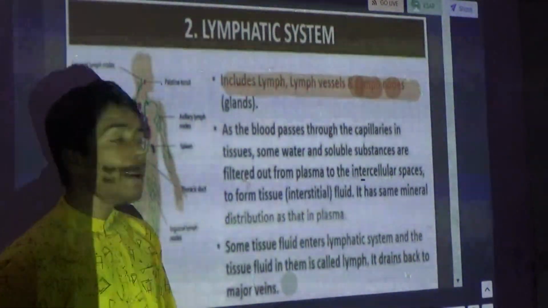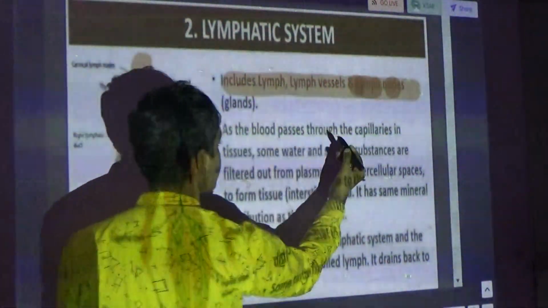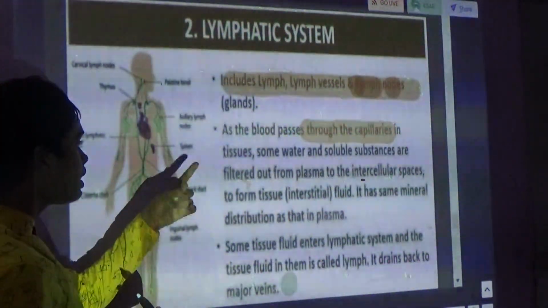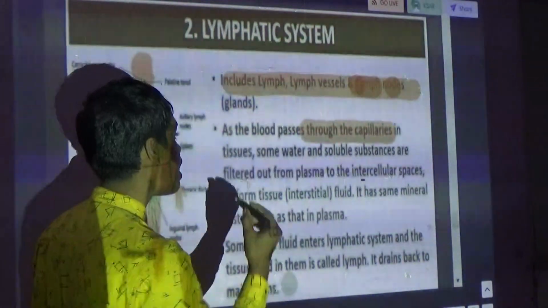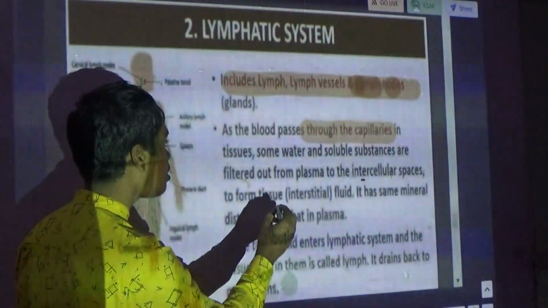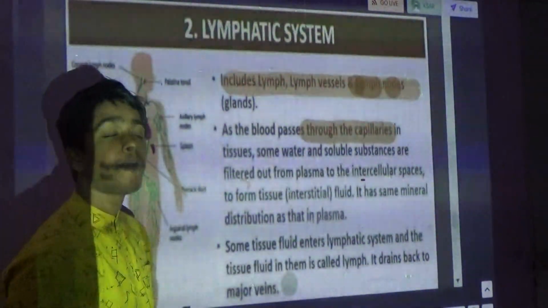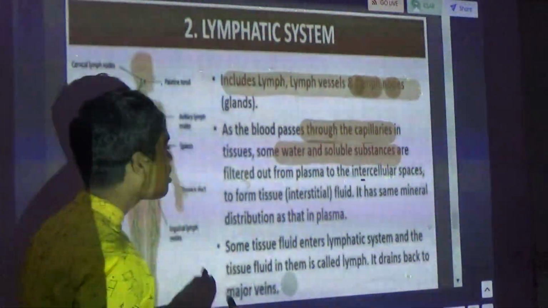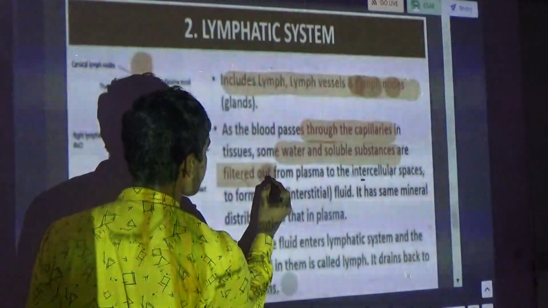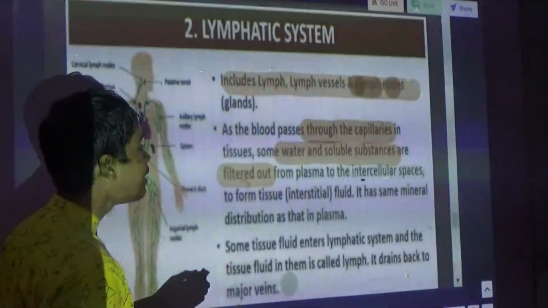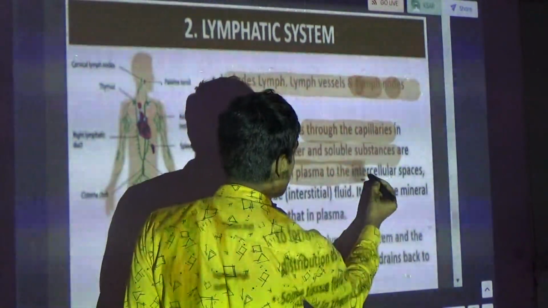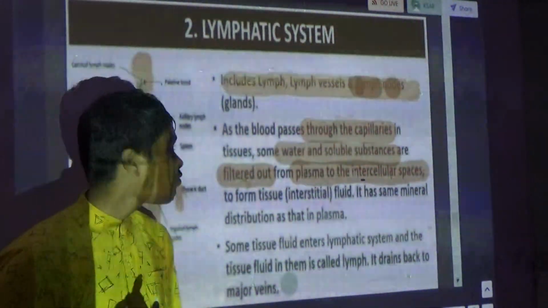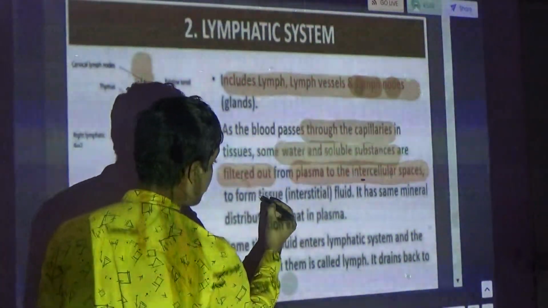Now, as the blood passes through the capillaries in the tissues, some water and soluble substances are filtered out from the plasma to the intercellular spaces to form tissue or interstitial fluid.